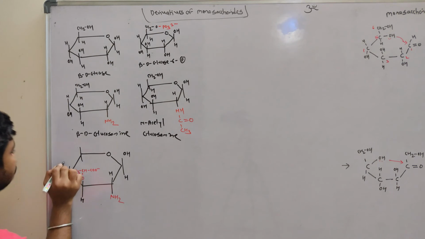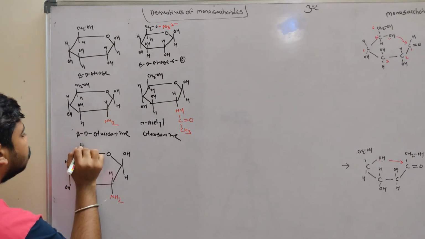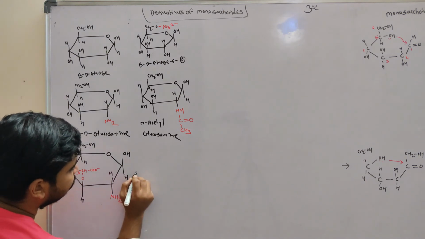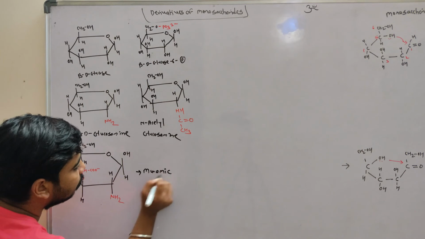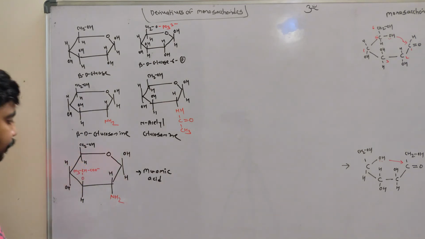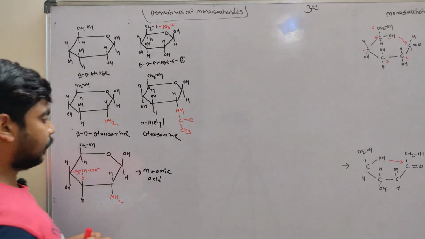So this H, HOH, H, CH2, OH. Okay, this is the structure of muramic acid. Okay, muramic acid. Lactic acid is added here.